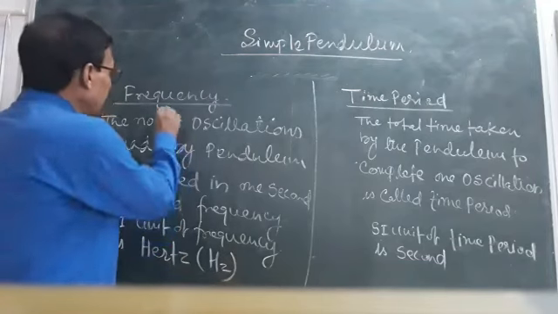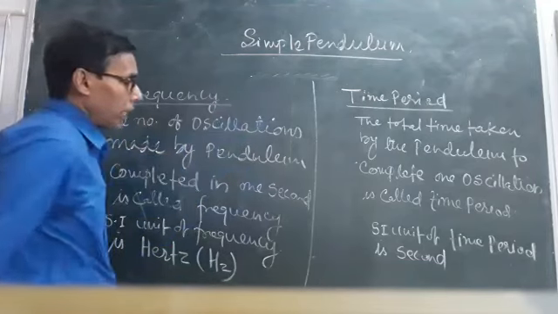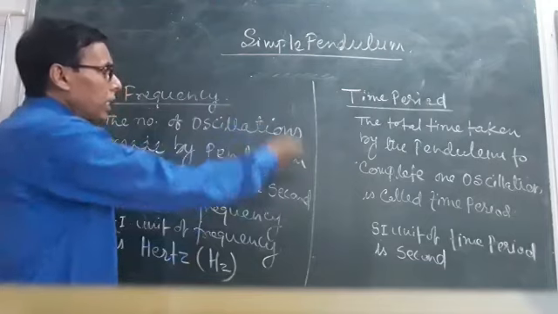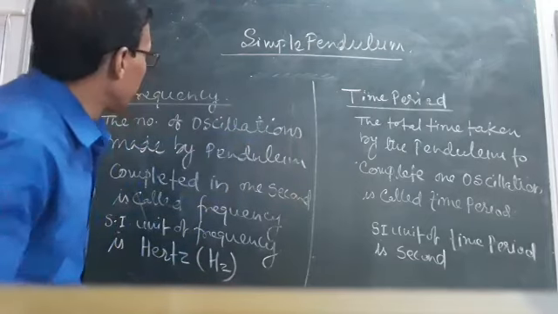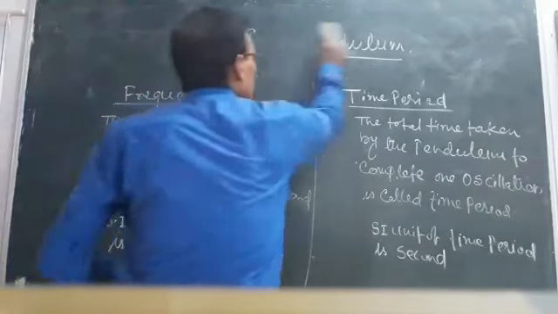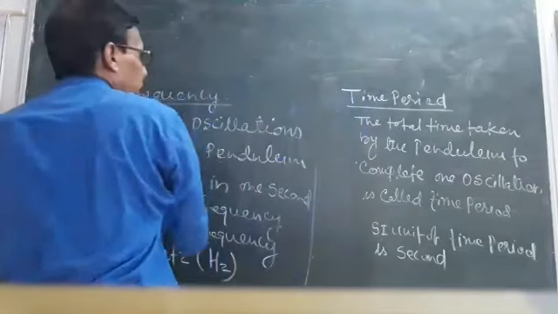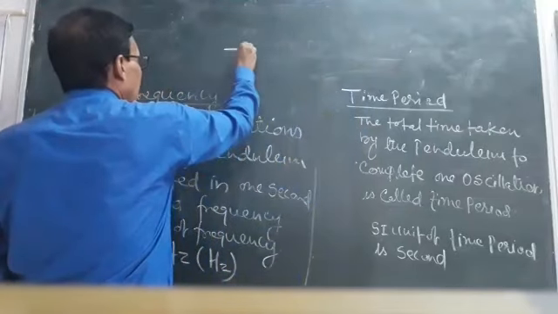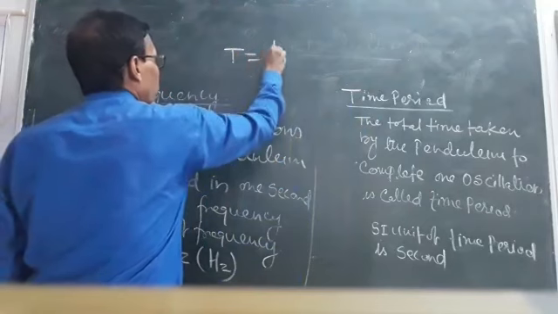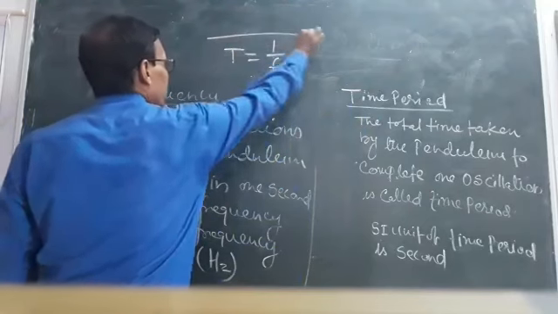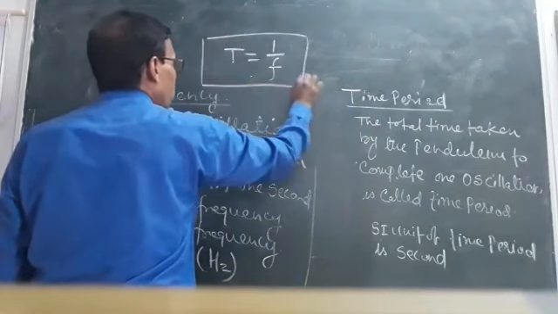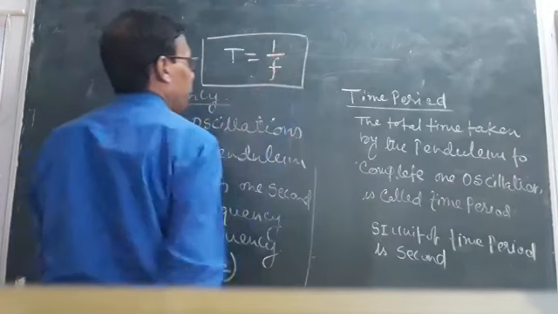Now, how do you correlate frequency and time period? Time period is the reciprocal of frequency. So what is the formula for the time period? Time period is equal to 1 by frequency. This is the formula to solve the numericals.